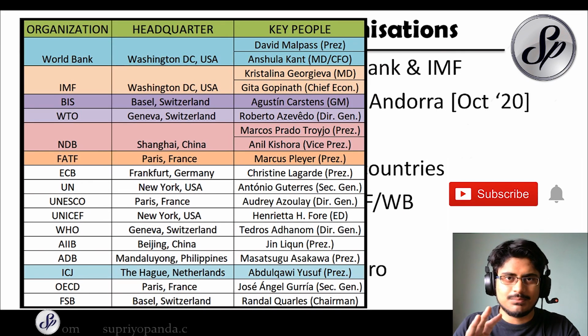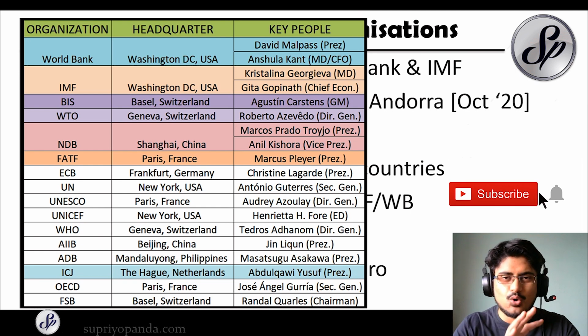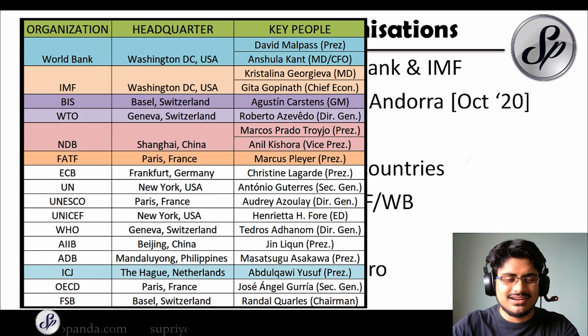So just remember the headquarters and the key people. Not all of these are financial organizations, but questions have come from these organizations. So please remember these things. I'm not reading this out. You can take a look yourself. So I have put the organization, the headquarters and the key people.